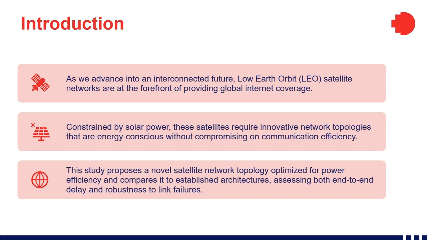Low Earth orbit satellite networks are becoming increasingly crucial for global connectivity. Projects like OneWeb and Starlink are deploying thousands of satellites aiming to complement terrestrial networks for 5G and beyond. However, constrained by solar power, these satellites require innovative network topologies that are energy conscious without compromising on communication efficiency. This study explores different satellite constellations for long-distance communication in terms of end-to-end delay and robustness to link failures. The study also provides an energy-efficient topology for satellite communication.